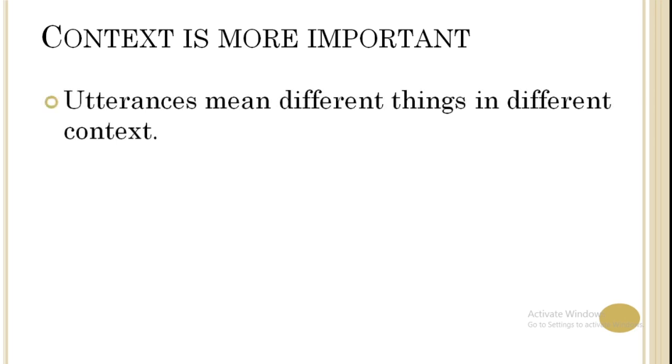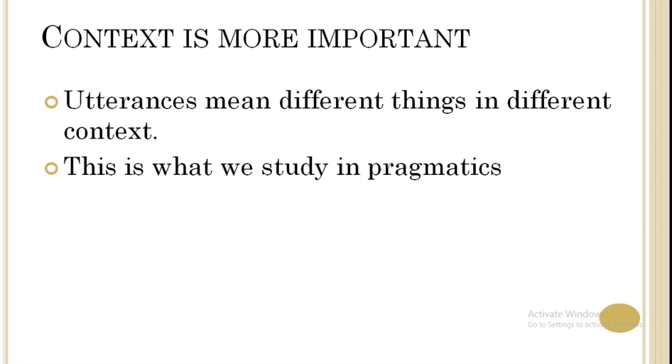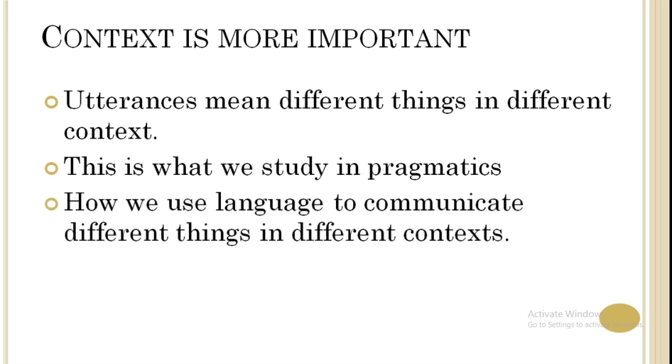Once again, utterances mean different things in different contexts. Whatever we utter, what I want to say should be conveyed properly to the listeners. So it depends on the context in which I utter that sentence. This is what we study in pragmatics. I once again repeat, whenever we utter a sentence, that sentence must be related to the context, and only then is it possible to get the proper meaning. It is how we use language to communicate different things in different contexts.